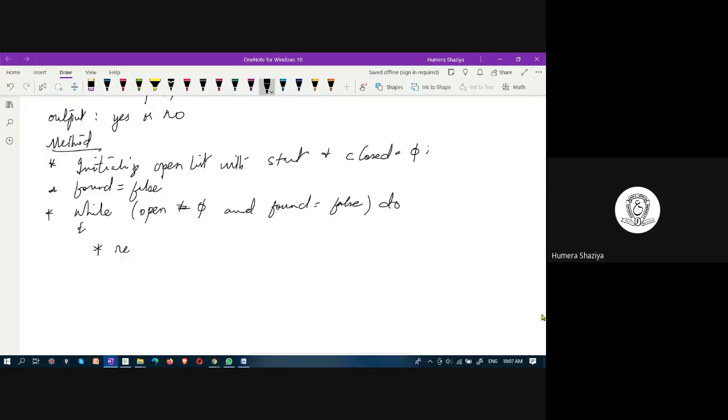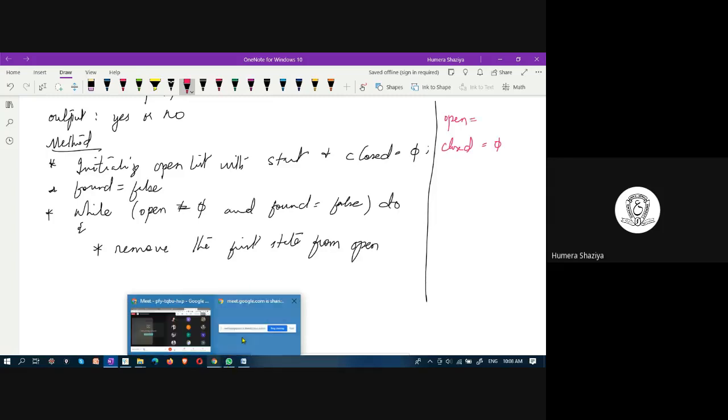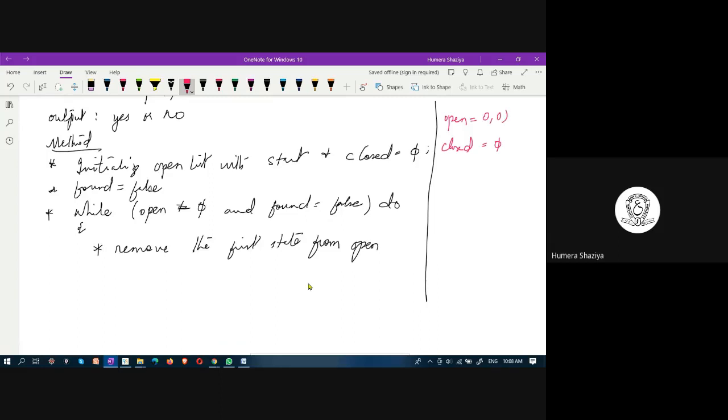In the loop, the first step is to remove the first state from open and call it state X. What did we initialize in open? Look at here. Here we have the open list and closed list. Closed is initially empty. There is no state in that. Open has the start state, which is 0, 0. Found is equal to false initially.